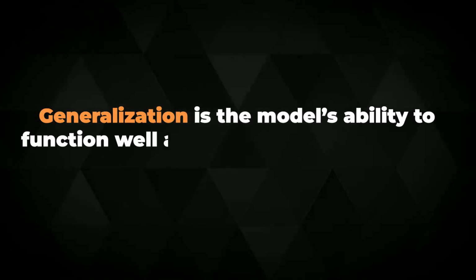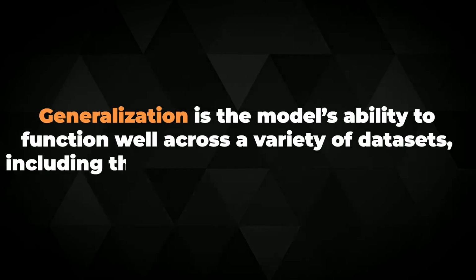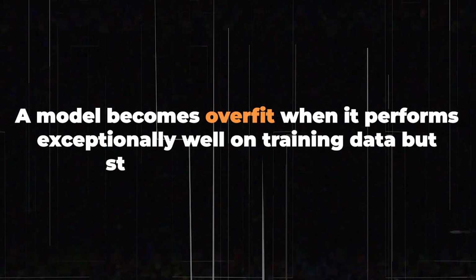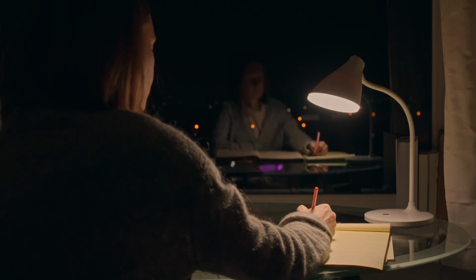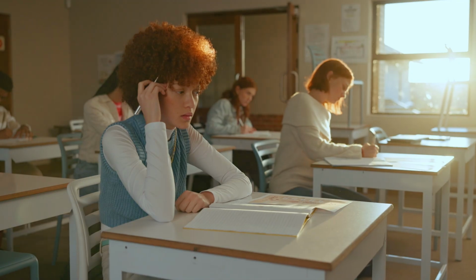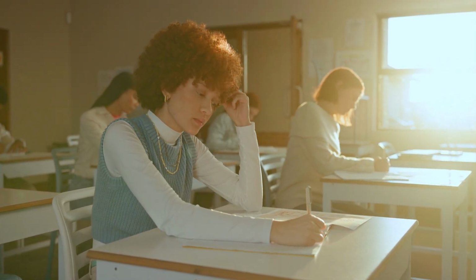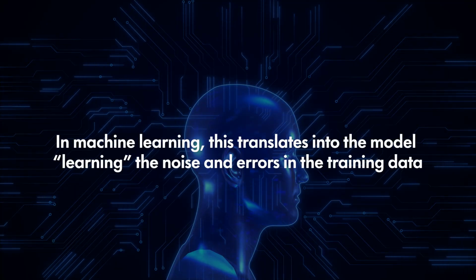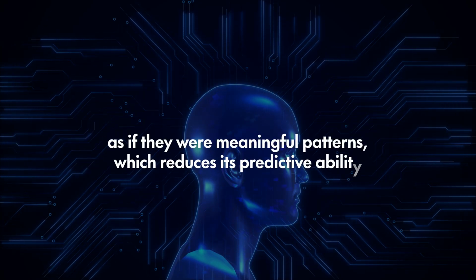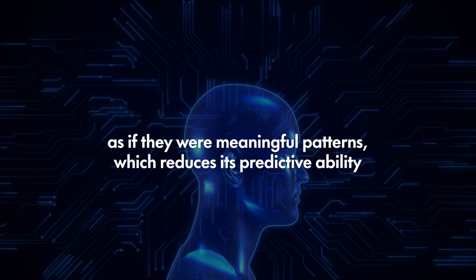On the other hand, generalization is the model's ability to function well across a variety of datasets, including those it hasn't encountered before. Overfitting, the challenge. A model becomes overfit when it performs exceptionally well on training data but struggles on unseen data. This can be compared to a student who memorizes the answers to a specific set of exam questions but doesn't understand the principles behind them. In machine learning, this translates into the model learning the noise and errors in the training data as if they were meaningful patterns, which reduces its predictive ability.